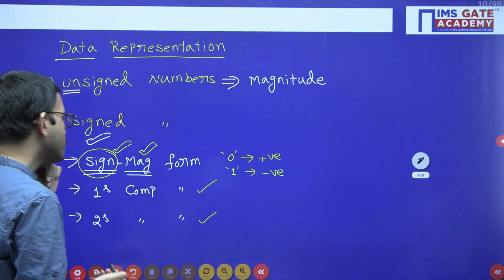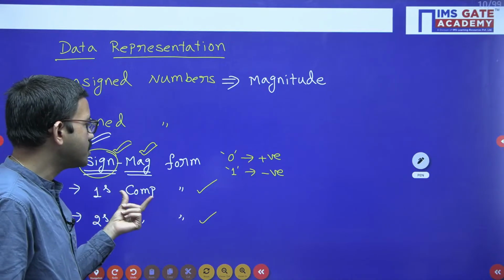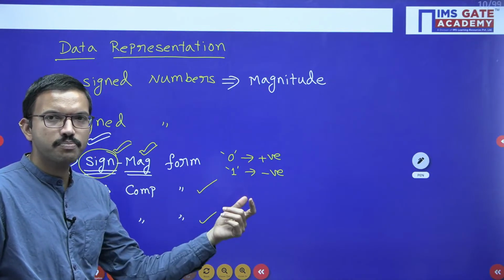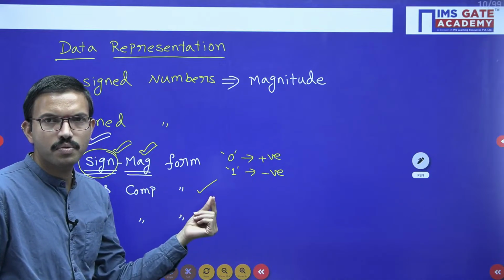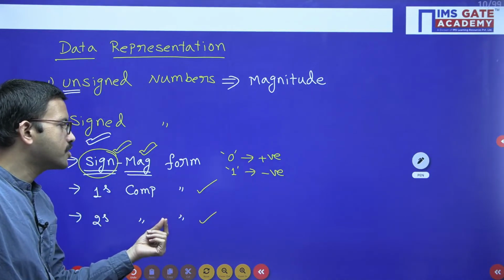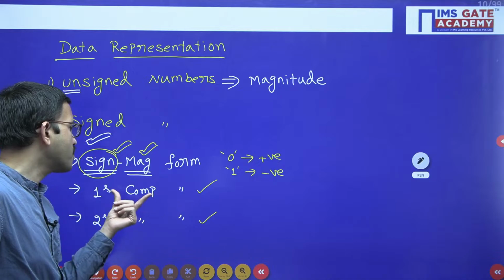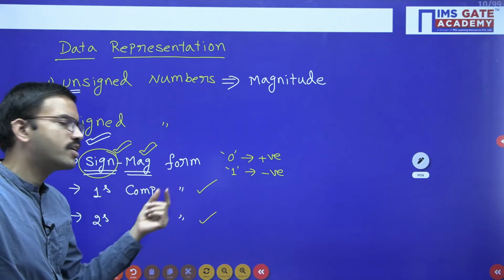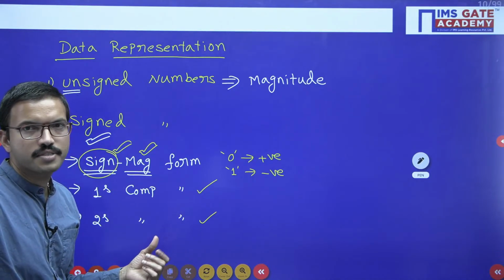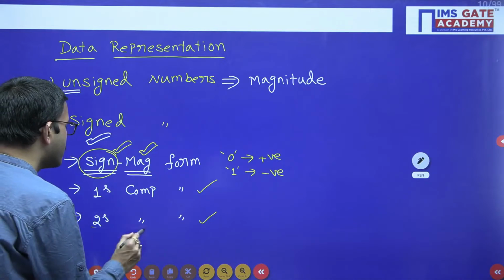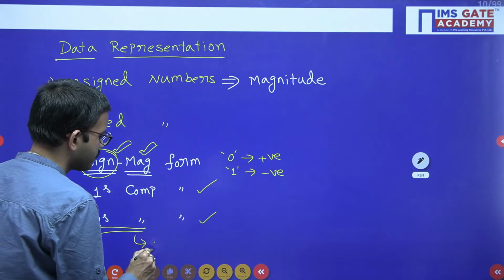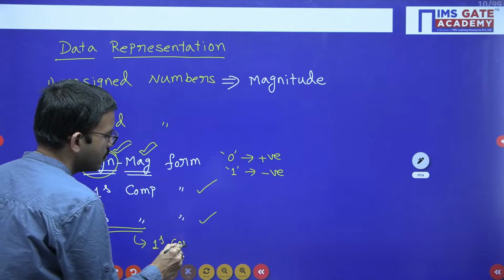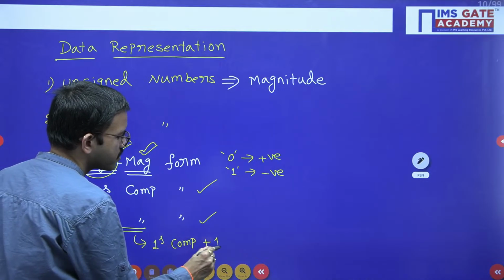Suppose you want to represent a negative number in ones complement form. First of all, you have to take the positive number and apply ones complement. Similarly, for twos complement also, if you want to represent a negative number, you can consider the positive number and apply twos complement. Twos complement is nothing but ones complement plus 1.